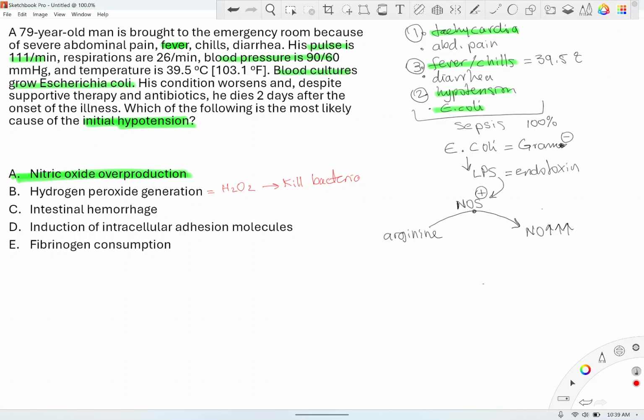Unless he had an aortic aneurysm, since elderly are at risk. We did the previous question, right? Renal artery stenosis, aortic aneurysm rupture, but there's nothing like that. Anyways, D, induction of intercellular adhesion molecule. These are called ICAM, intercellular adhesion molecule. Look at the term adhesion.